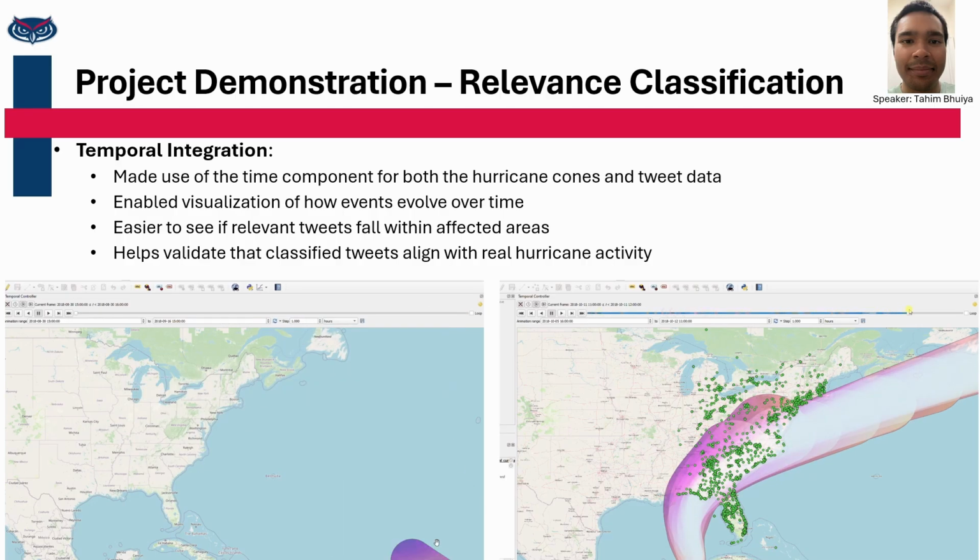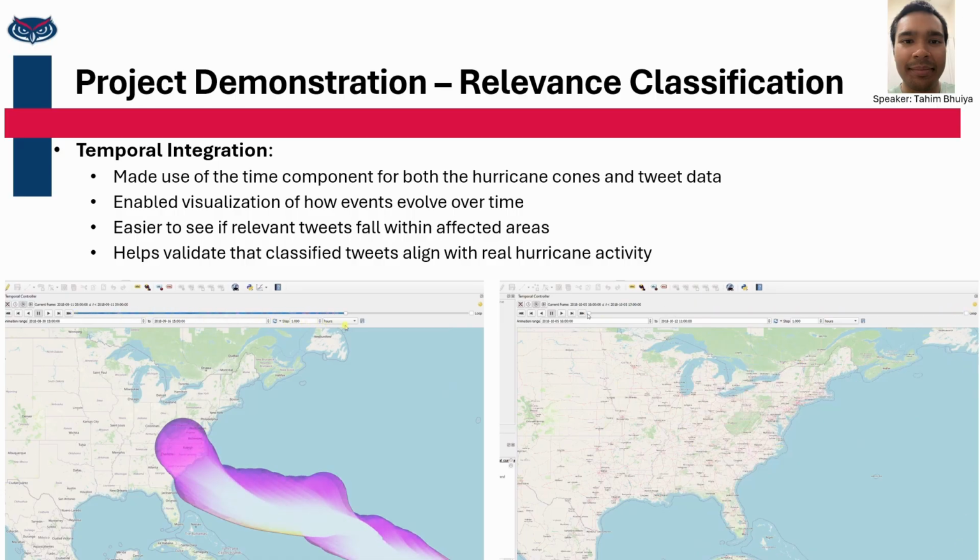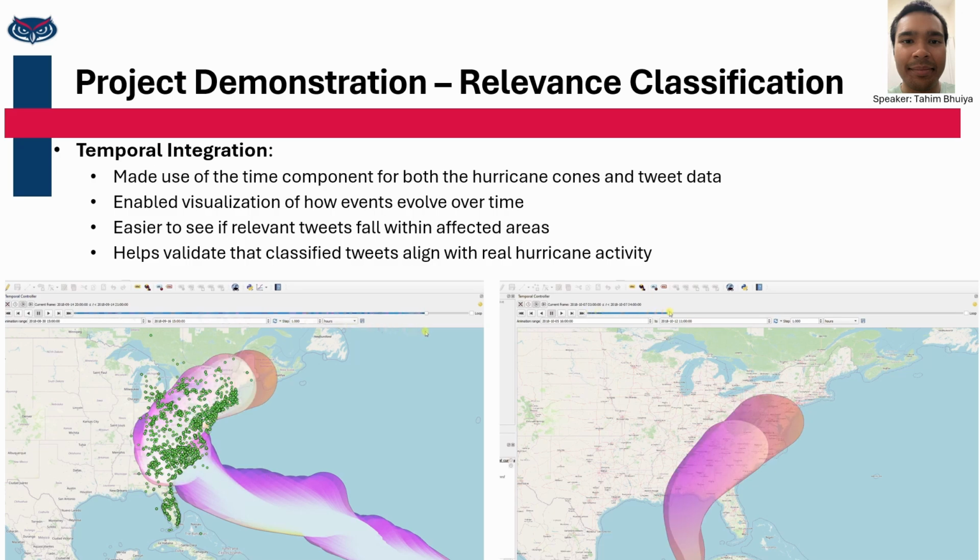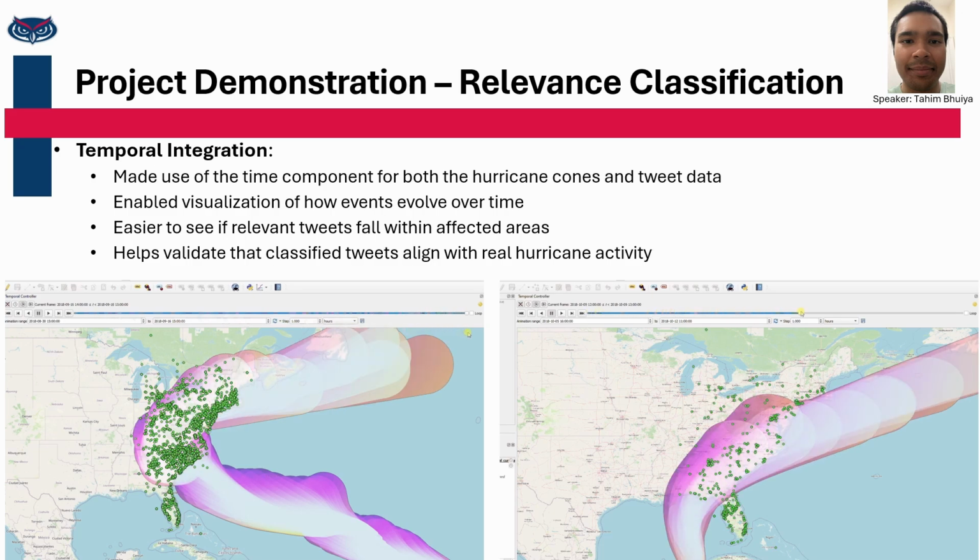This also demonstrates how our system improves the overall analysis by linking social media activity to real-world spatial and temporal hurricane behavior, and overall helps validate that our filtered tweets were meaningful and can enhance our analysis and be used in further subsystems.